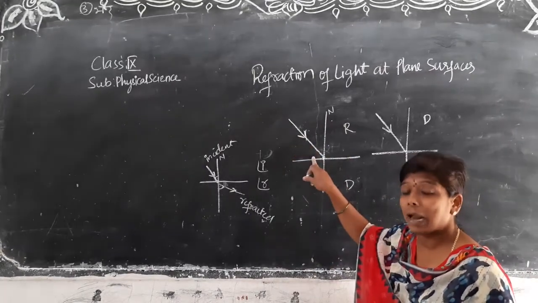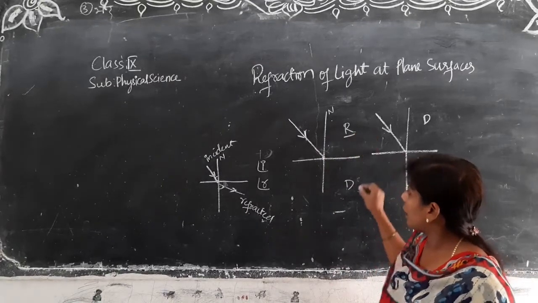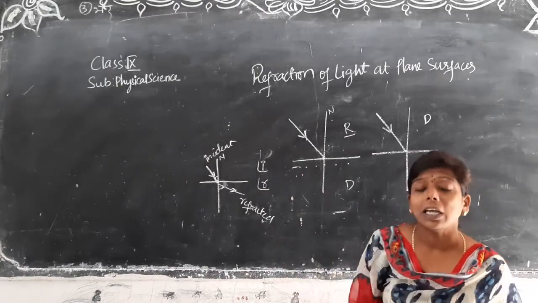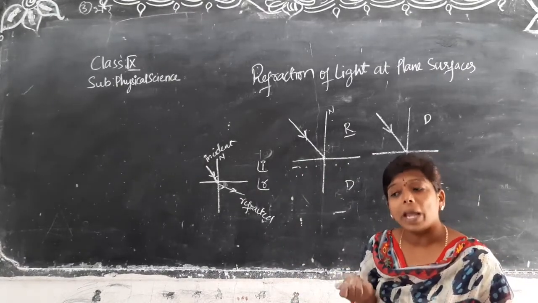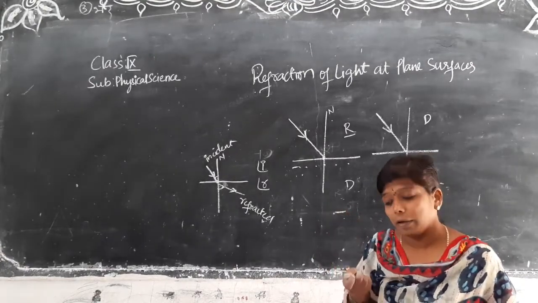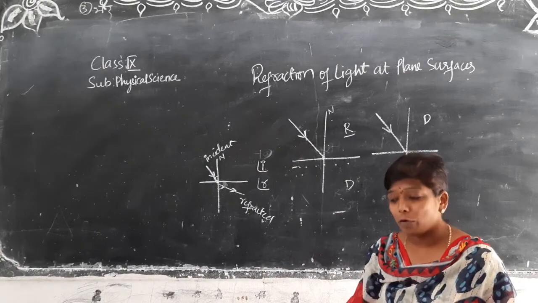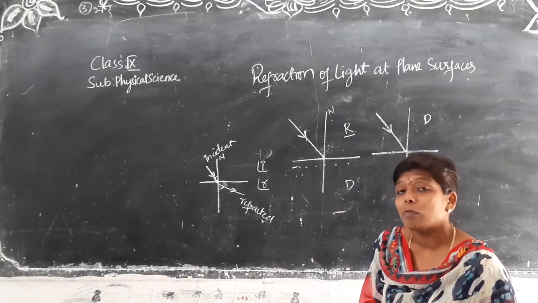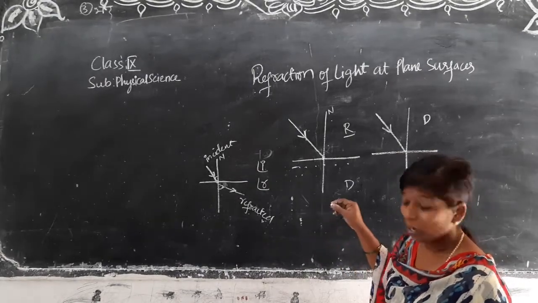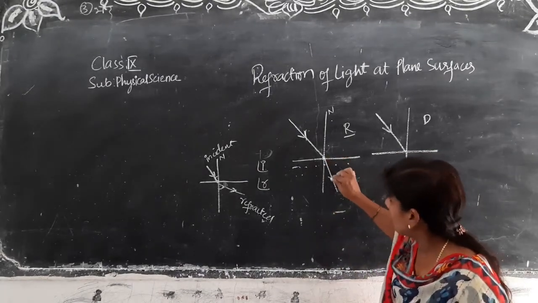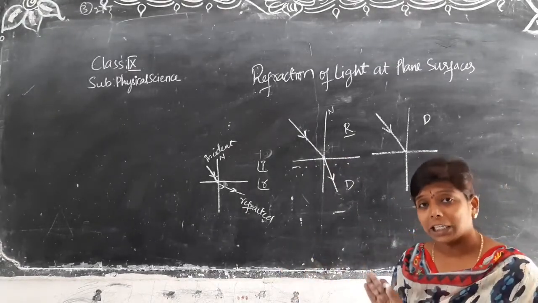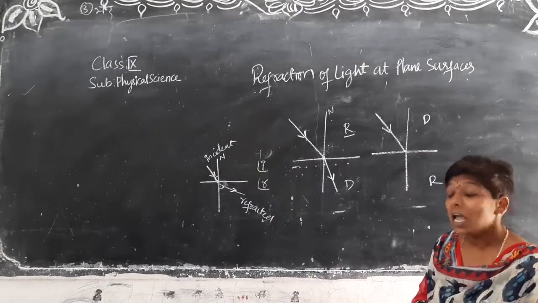Light is passing from rarer medium to denser. For example, you are focusing a light from air into a bucket of water. This is the situation, rarer to denser. So what is happening here? This is important. Light is coming towards the normal. Understanding? Light is coming towards the normal.